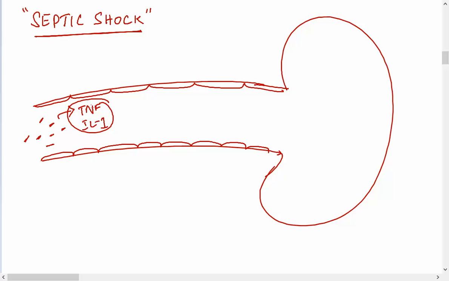When the acute inflammation starts, they will cause vasodilation and increase the vascular permeability. So when it happens, what happens? The fluid goes out, and because of increased vascular permeability, not only fluid goes out, the protein also goes out. This all happens all over the capillaries, because it is in the blood.